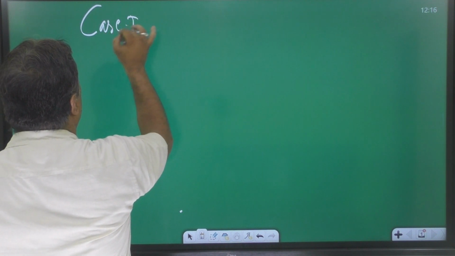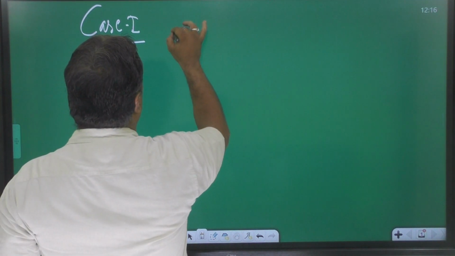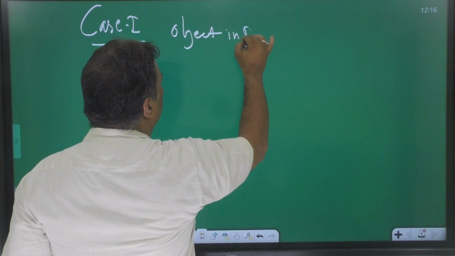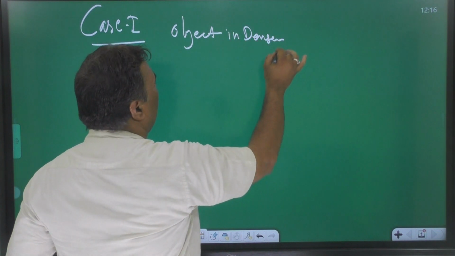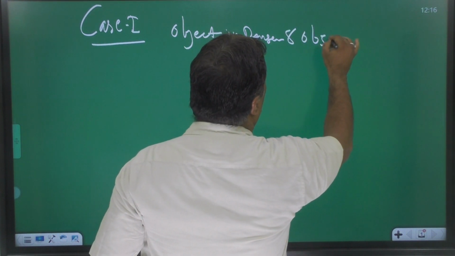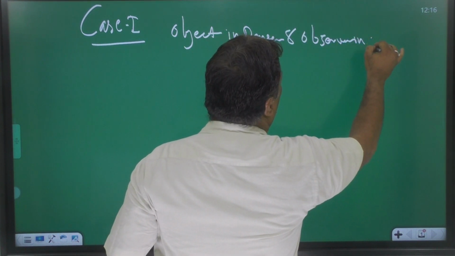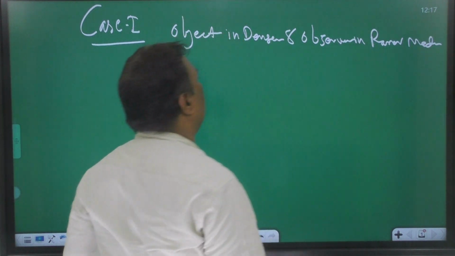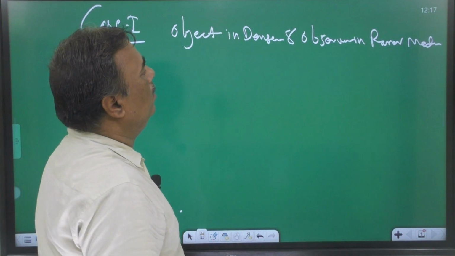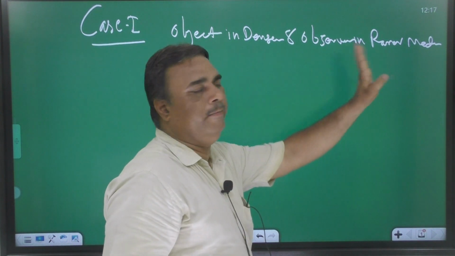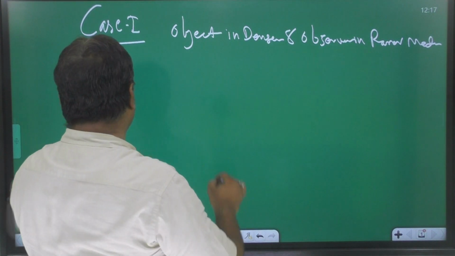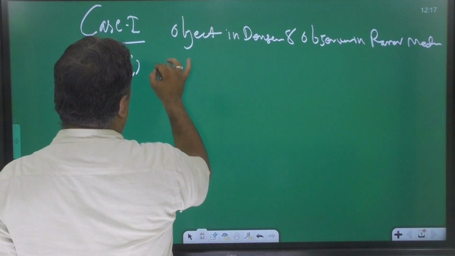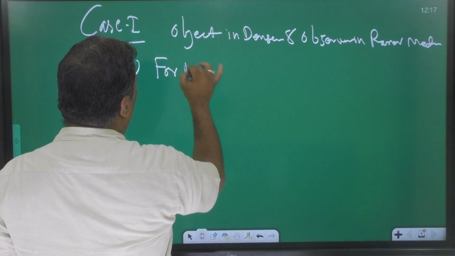Case first: object in denser medium and observer in rarer medium. This is the first case. In this case, the two possibilities come out for normal vision.